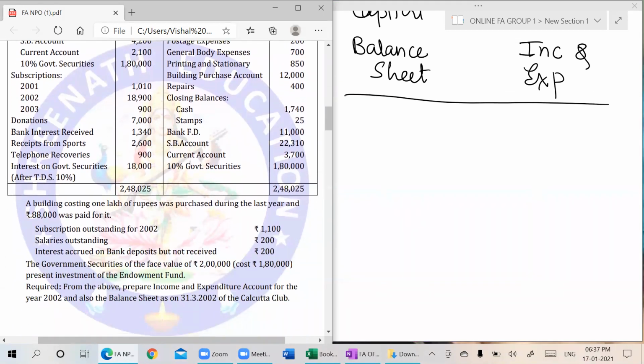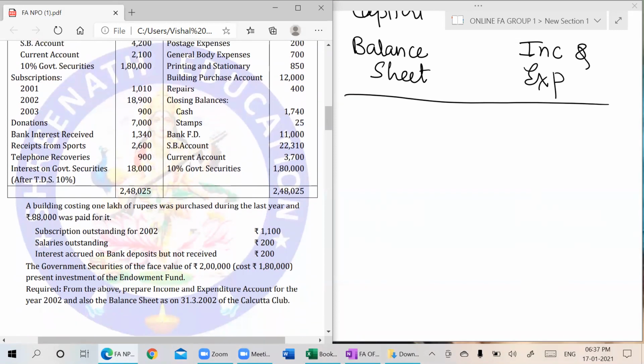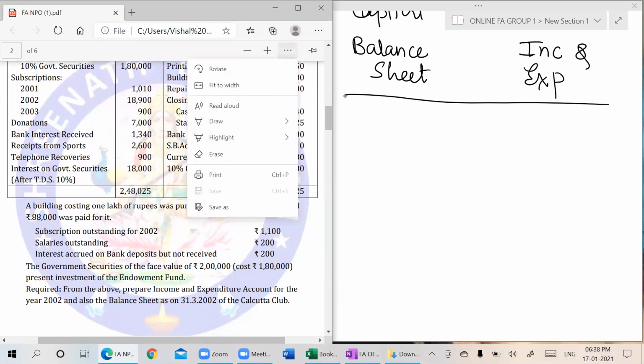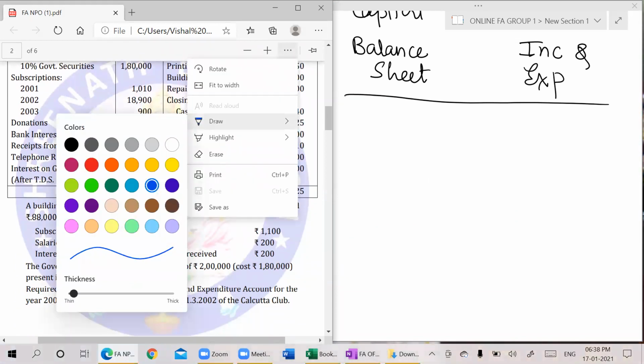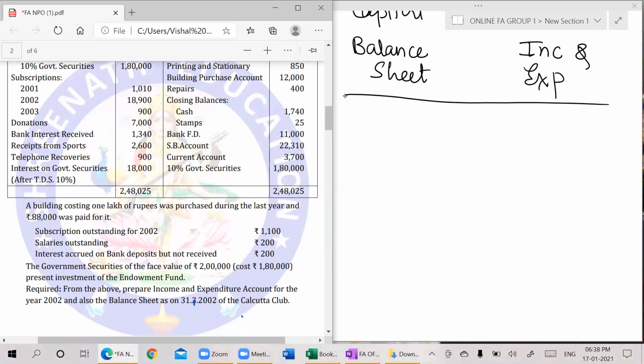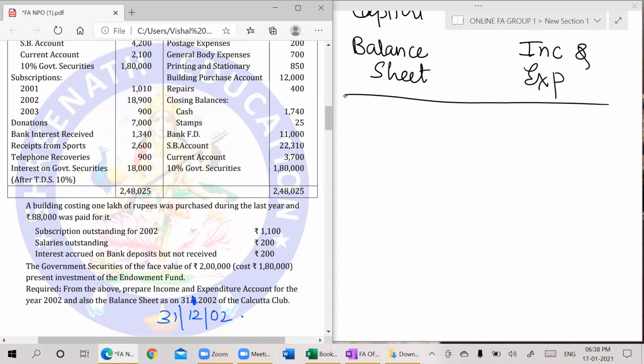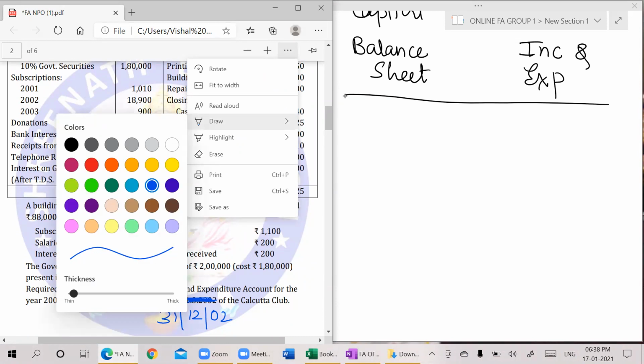They have written 31st March. It is not 31st March. It is a calendar year and not a financial year. So you can say this is incorrect. Okay, I proceed ahead.